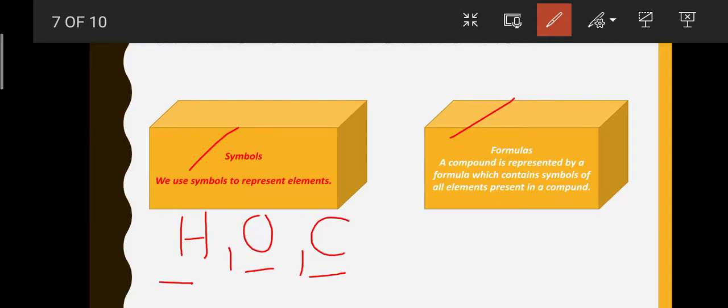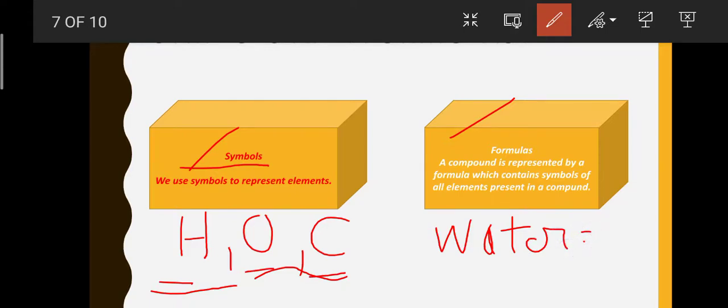A compound is represented by a formula which contains symbols of all elements present in the compound. Like water, I told you the water formula is H2O.